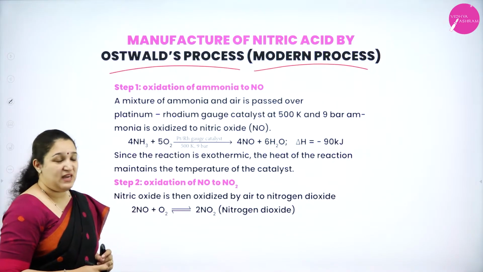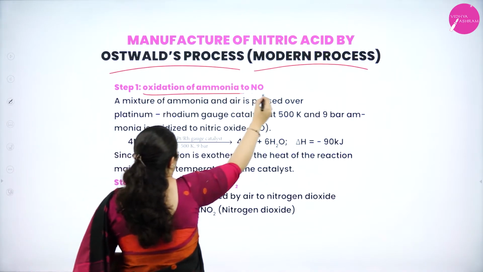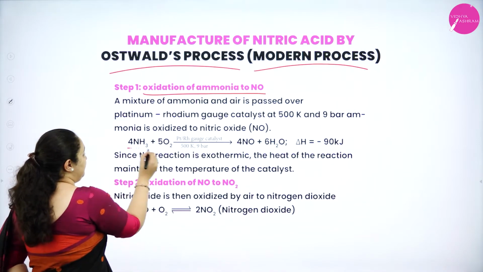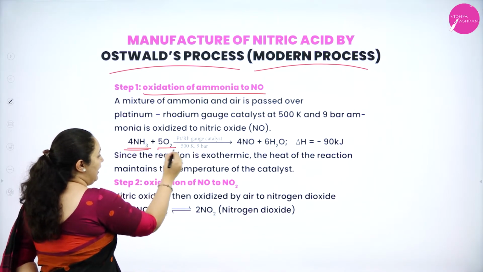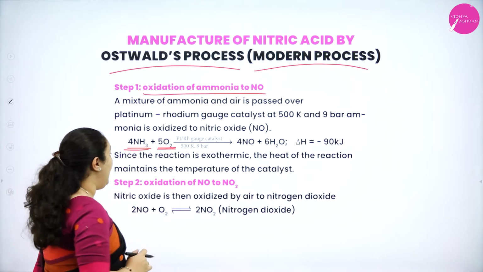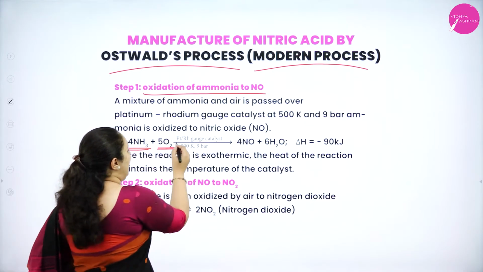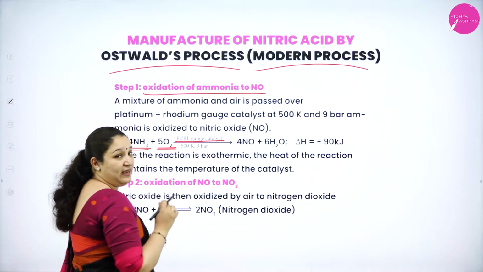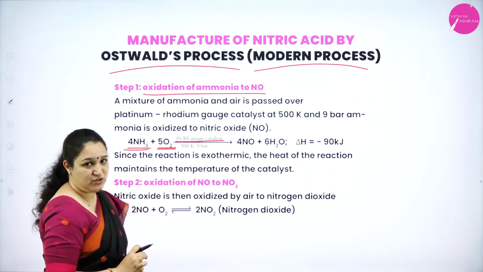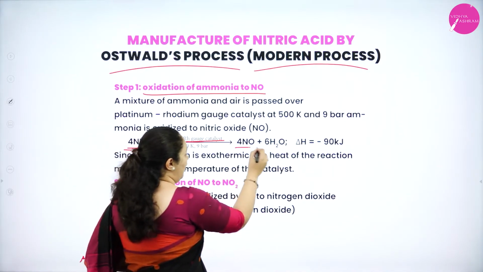The first step is oxidation of ammonia to nitric oxide. We take ammonia and mix it with air, that is oxygen, and it is passed over a platinum rhodium gauze catalyst at 500 Kelvin and 9 bar pressure to form nitric oxide.